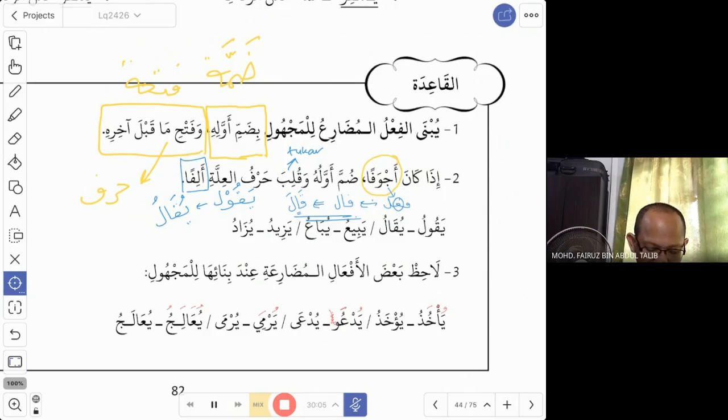How do you do that? This is the rule. Okay, so this is the rule. You can highlight this. Bi dammi awalihi, by having dammi, bimana dhammah. Dammi is the masdar for the word dhammah. By having a dhammah on the first letter, wa fathi ma qabla akhirih.